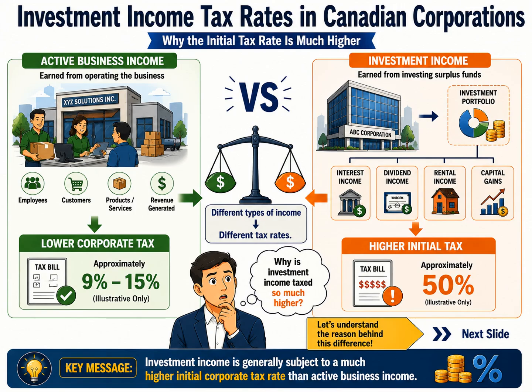At first glance, this difference appears dramatic. Naturally, many people ask, why would the government tax investment income at such a high rate? The answer is that the government does not want corporations to become tax shelters for personal investments. If corporations could earn investment income at the same low tax rates available for active business income, business owners could simply leave their personal investments inside their corporations and defer paying personal tax for many years. To prevent this, the Canadian tax system applies a much higher initial tax rate to investment income earned by corporations.